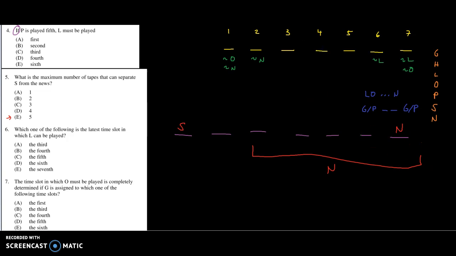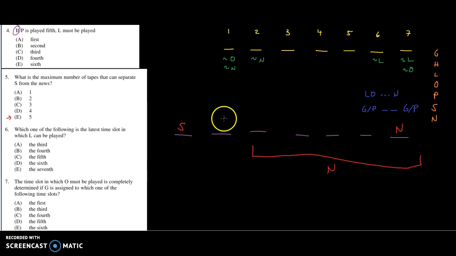All right, well, let me just switch up colors here for a minute. Well, let's see what happens. Can I create a scenario where I do not create a contradiction? Let's see. Can we do LO? Let's try this. If I put O and L right there, do we have a contradiction? Well, we have a problem because I've got to have at least 2 spaces. Here, let me try this for a second. The most restrictive block is the block of 4, right? We have to have G, 2, and then a P, or vice versa.